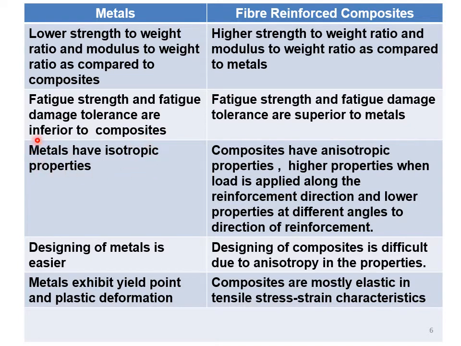Now metals have isotropic properties, like if you test the property of metal in any direction it will be the same, but composites have anisotropic properties. Higher properties will be available in the direction of orientation of reinforcement. Okay, suppose all the reinforcements are aligned in this direction, in the direction of the arrow, in the direction in which I am moving this red pointer, right?